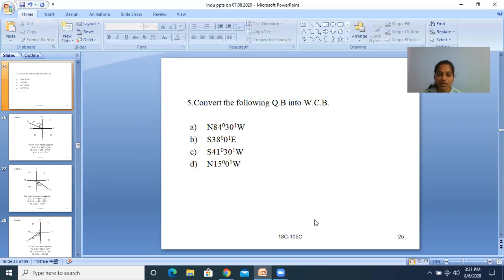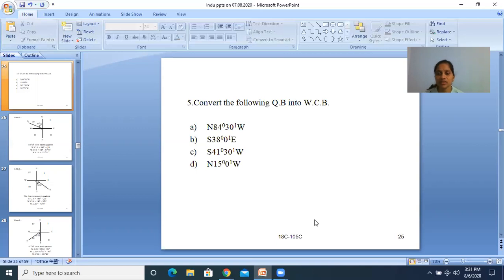So convert the following QB into WCB. North 84 degrees 30 minutes west, south 38 degrees 0 minutes east, south 41 degrees 30 minutes west, north 15 degrees 0 minutes west.